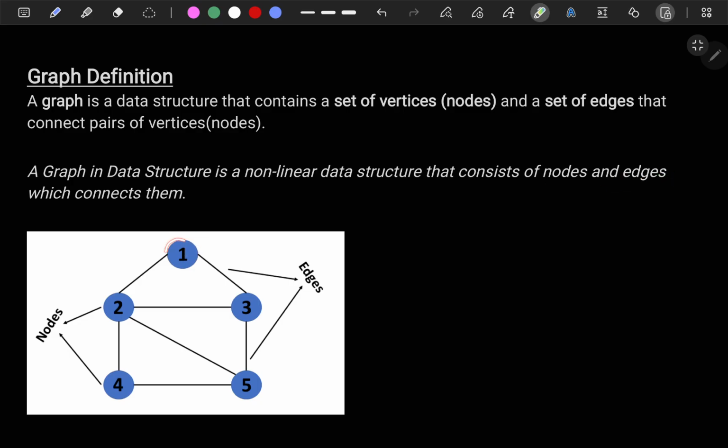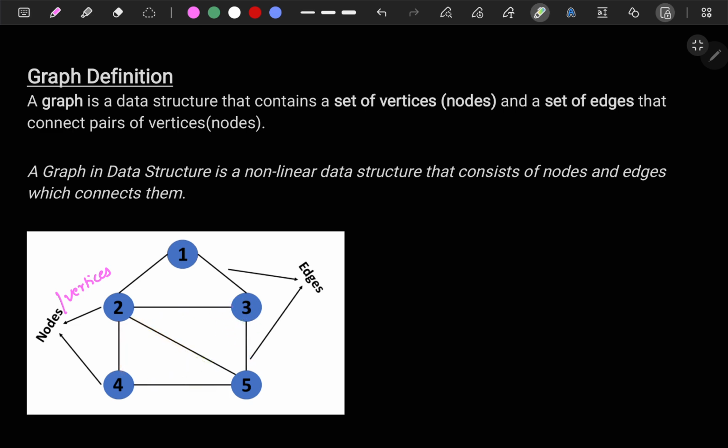So what is a node here? See this round circle? These are called nodes, or one more name for it is vertices. I will write it here. One more name for it is vertices. So all these circles are called vertices, and you can see clearly here, these are called edges. All these lines are edges.